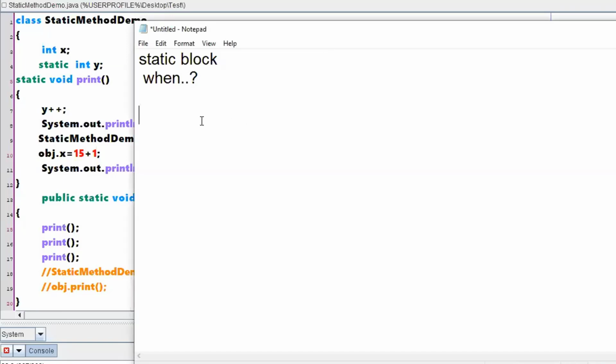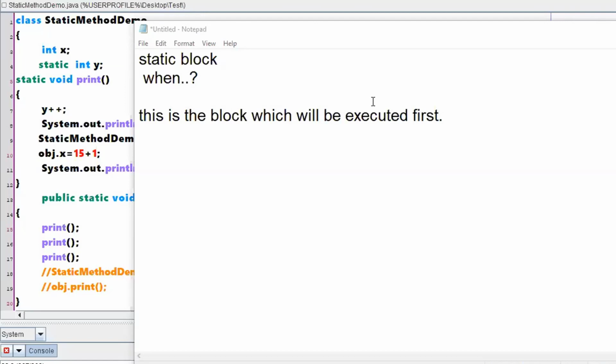So according to my statements, whatever I have given, can I say that static block means this is the block which will be executed first, right? So what is my conclusion now after these particular statements? Static block is the block which will be executed first before the main function.